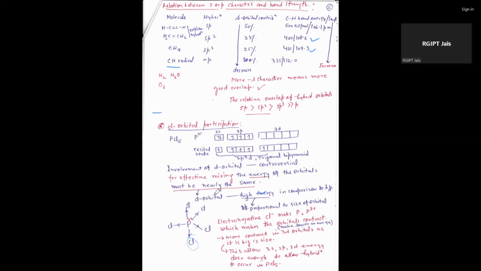That's why the d orbital is participating in mixing, because it has a vacant d orbital, and chlorine is highly electronegative, that's why it contracts the size. It contracts the size of the d orbital. That's why d orbital is participating in bonding.